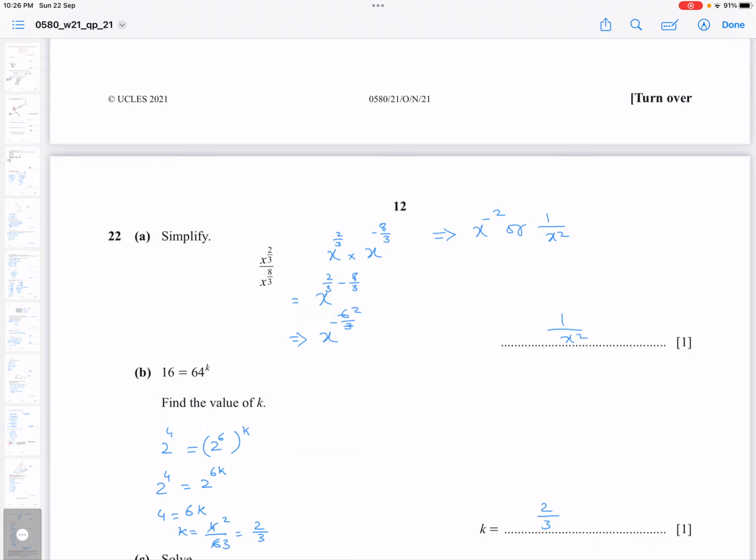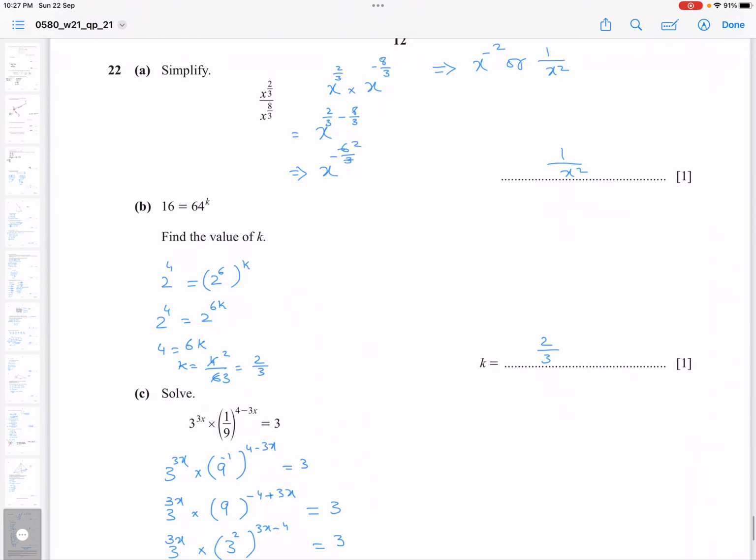So x power 2 over 3 plus minus 8 over 3. So plus minus is minus, so you write 2 over 3 minus 8 over 3. So this is minus 6 over 3, which is minus 2. So x power negative 2, if you convert it into a positive index, you can write 1 over x square.